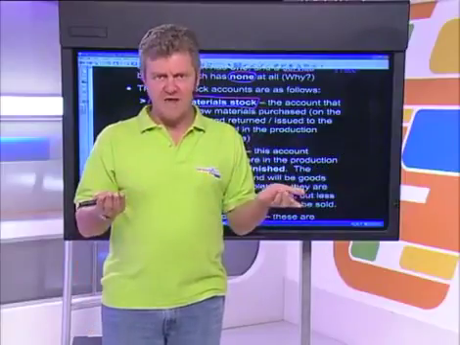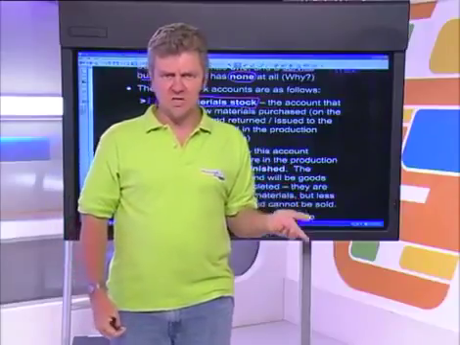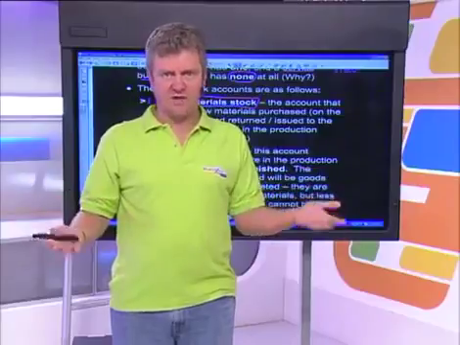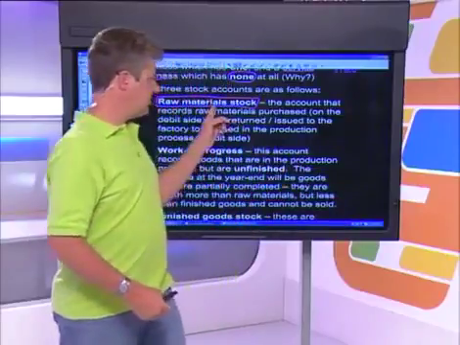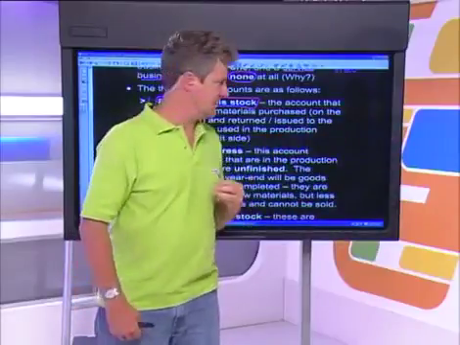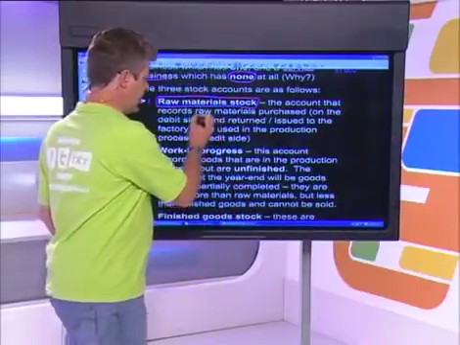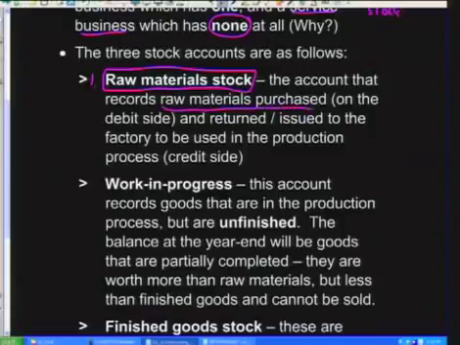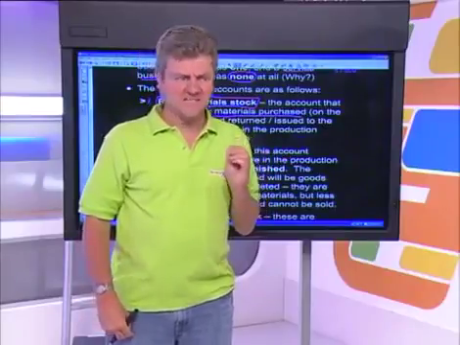If I'm a business that manufactures cakes, I'm a bakery, what I'm going to need is ingredients such as flour, water, eggs, sugar, that sort of thing. Bake a cake out of it, those are going to be your raw materials. Those need to be purchased from other businesses, and the account that records raw materials purchased is going to be our raw materials stock account. You should know, mindsetters, that stock accounts are always assets, which means